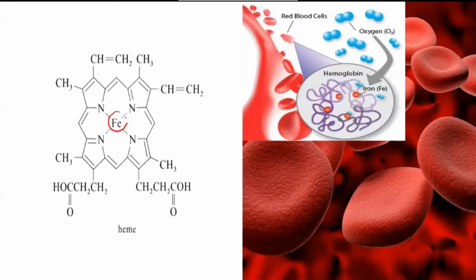You can see here, at the center there is iron, and then they make certain bonds, which we call coordinate bonds. Due to the coordinate bond, it is called a coordination compound. They make that coordinate bond with the iron and give rise to a huge complex, which is heme. That heme is responsible for taking up the oxygen, due to which the oxygenated blood carries the oxygen. That's because of this heme complex.